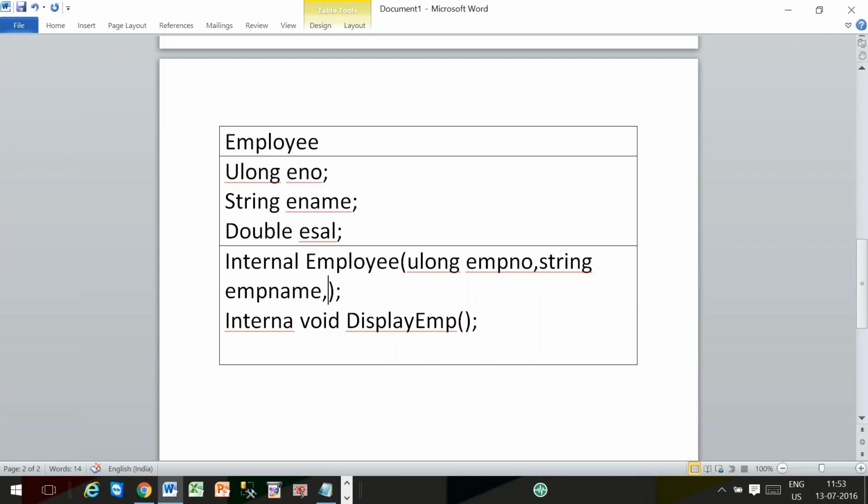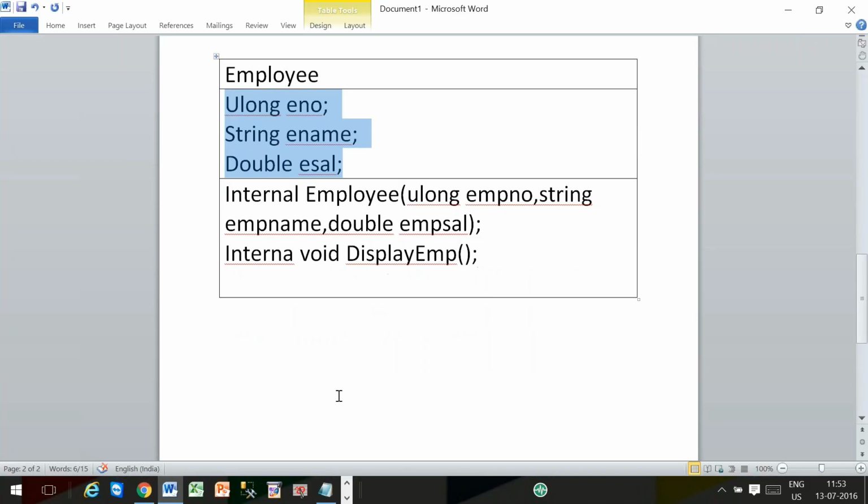And third one is double emp sal. Emp sal we are using to initialize esal. Totally, your constructor is having how many parameters? Three parameters, because here you have three instance variables. To initialize these three instance variables, we are using three parameters. Right. That is the story.